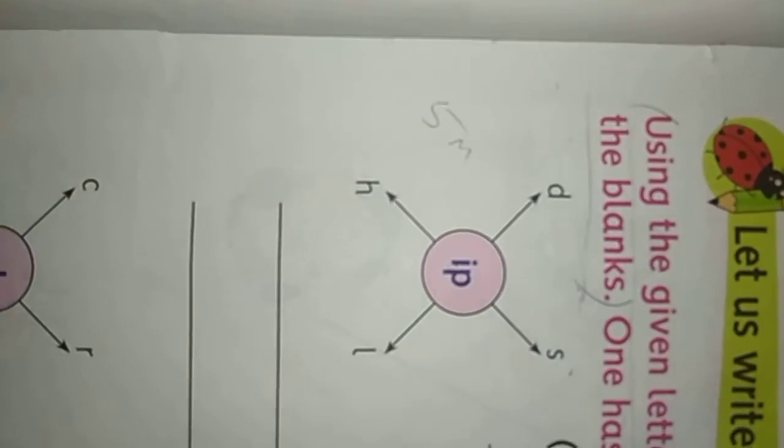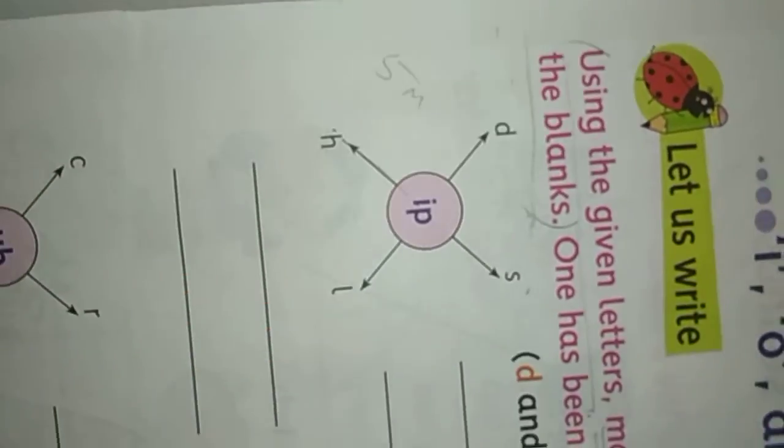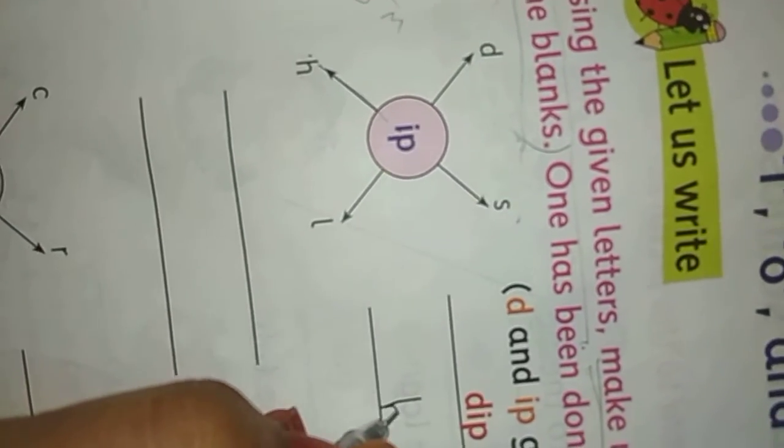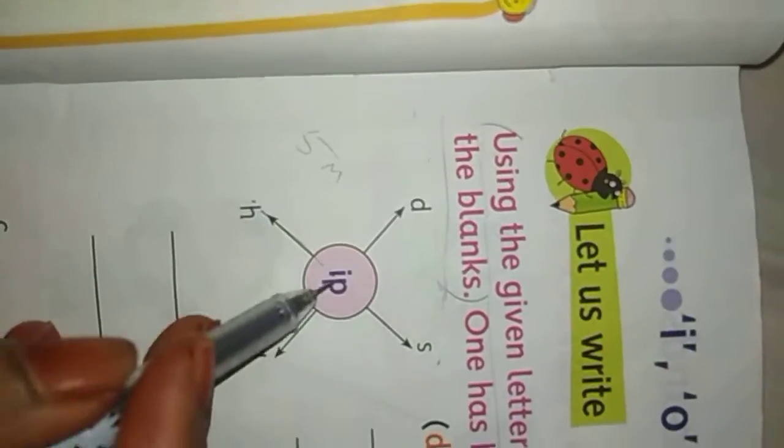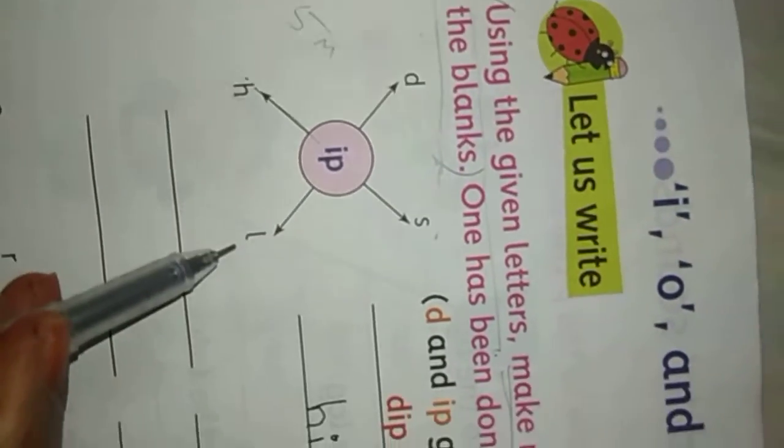IP. Sip. And here, what's this letter? H. In the middle, IP. HIP. You have to write HIP. Hip. And the last one, L. What's the last one? L. You have to join here. LIP.